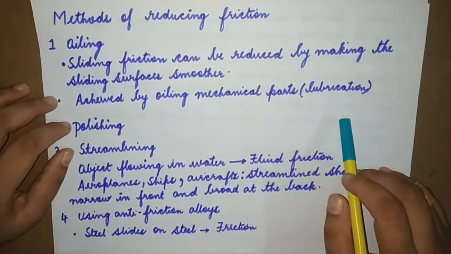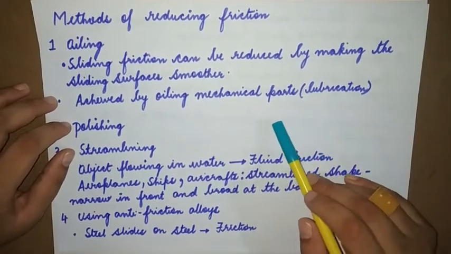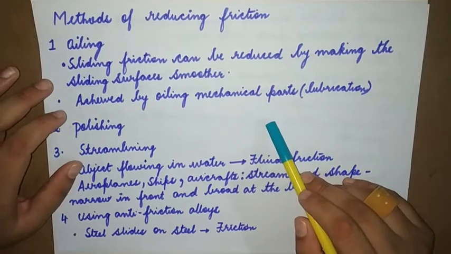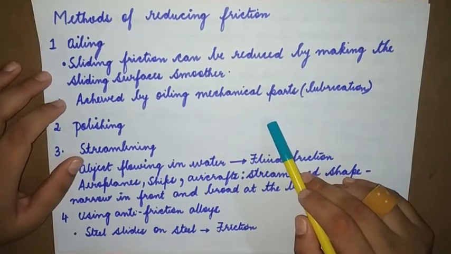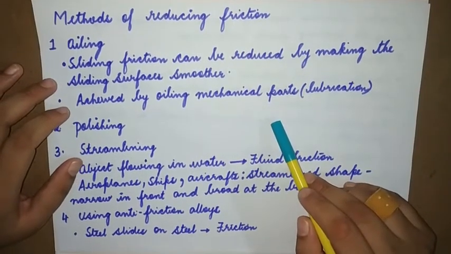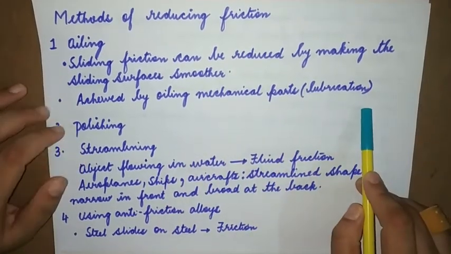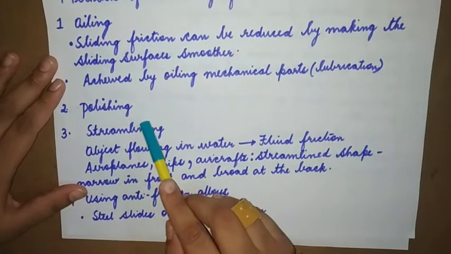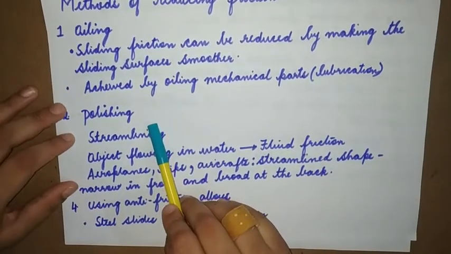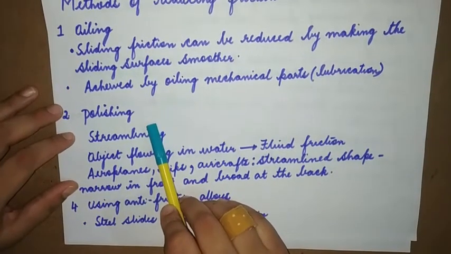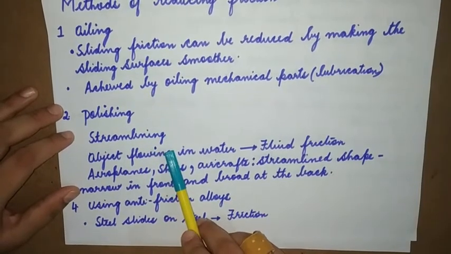Especially in machinery, oiling is done on mechanical parts so that friction is avoided, and oiling the mechanical parts is known as lubrication. Friction can also be reduced by polishing, making the surface smooth. Streamlining.